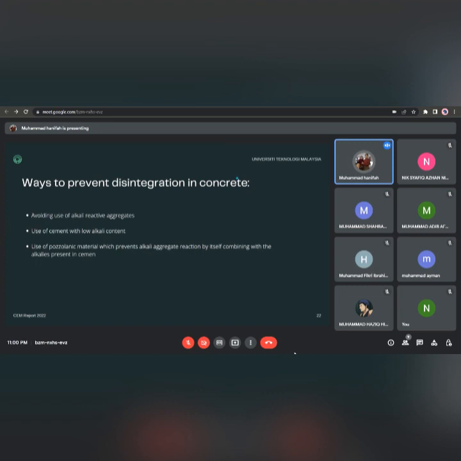Lastly, the ways to prevent disintegration of concrete. Firstly, avoid use of alkali reactive aggregate. Secondly, use cement with a low alkali content. And lastly, use pozzolanic material, which prevents alkali aggregate reaction by combining with the alkali present in cement.